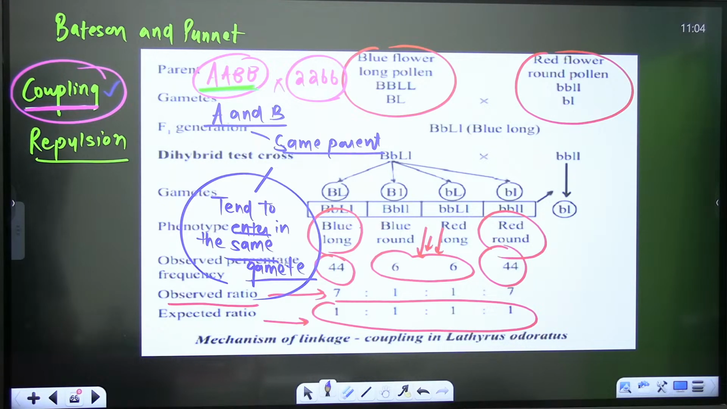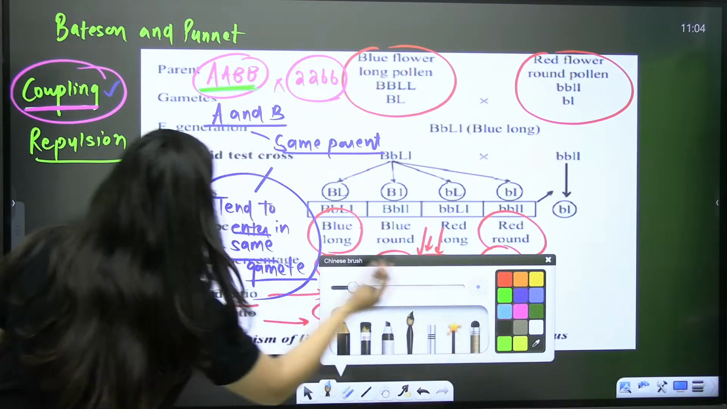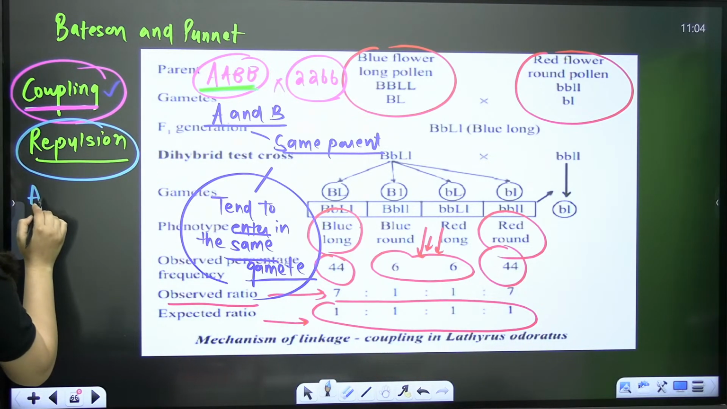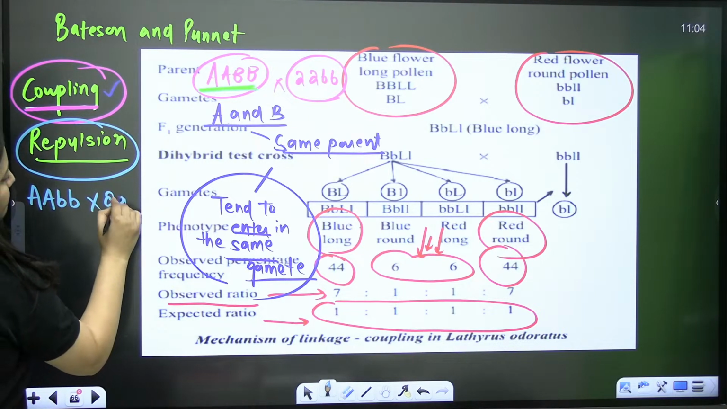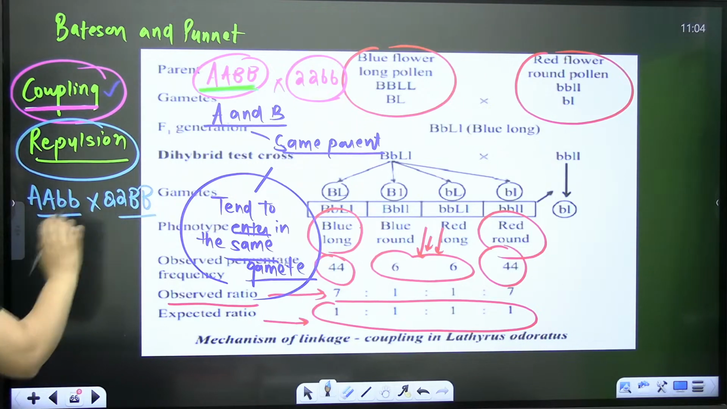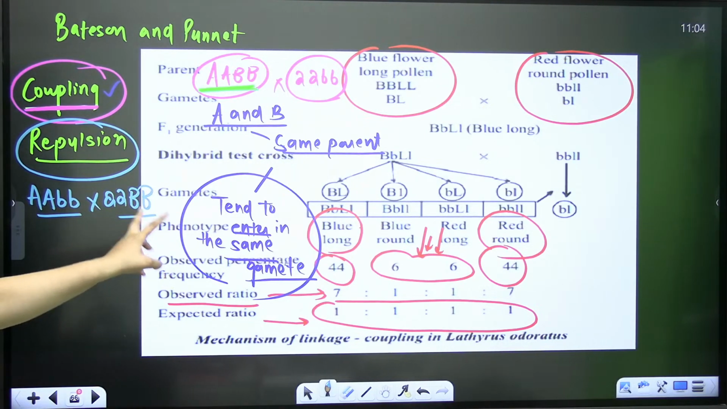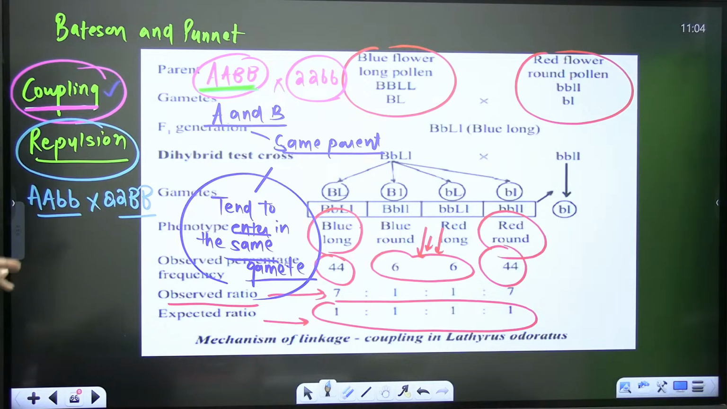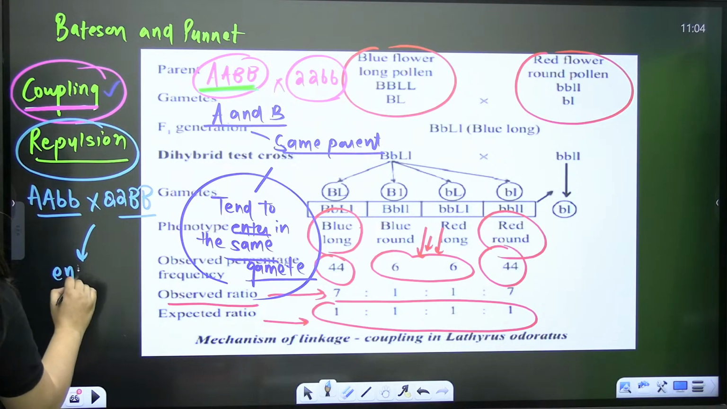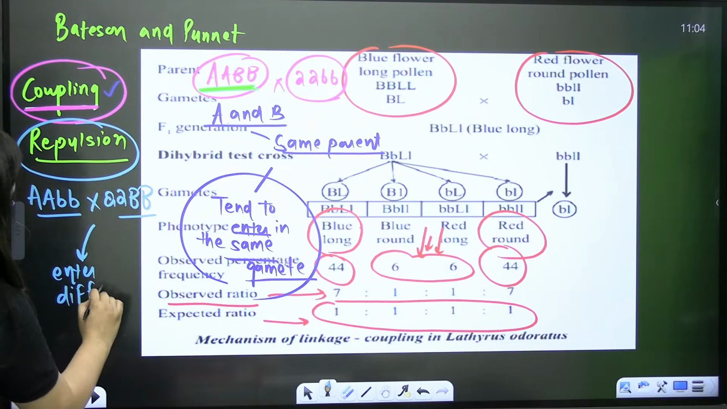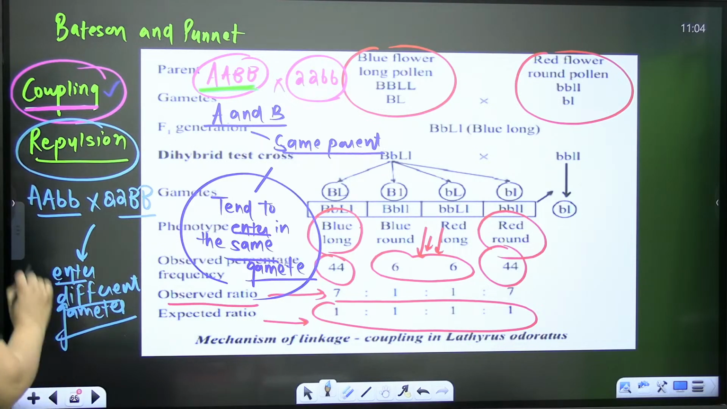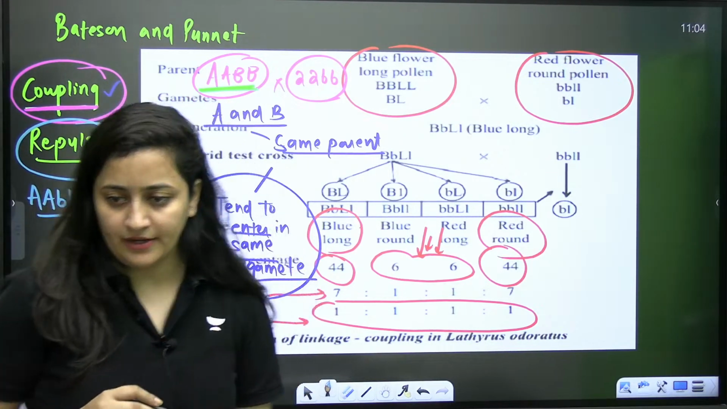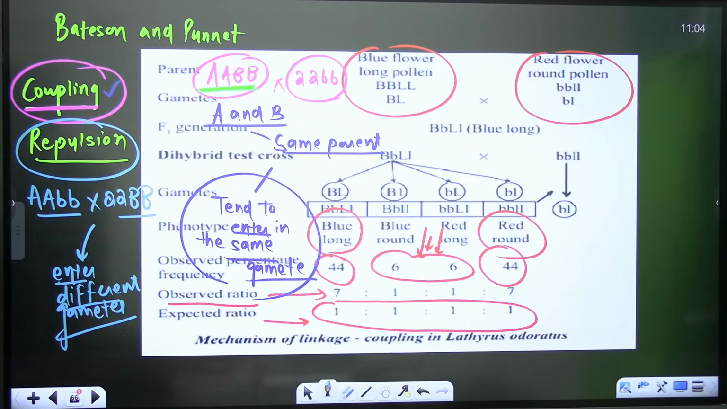And when it was repulsion, they were saying that when A and B come from different parents, they tend to enter different gametes. So this is what repulsion is. That's how Watson and Punnett tried to explain it. So first of all, tell me, is this part clear?